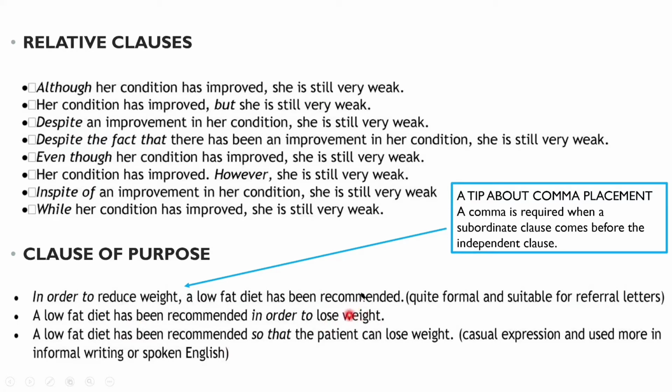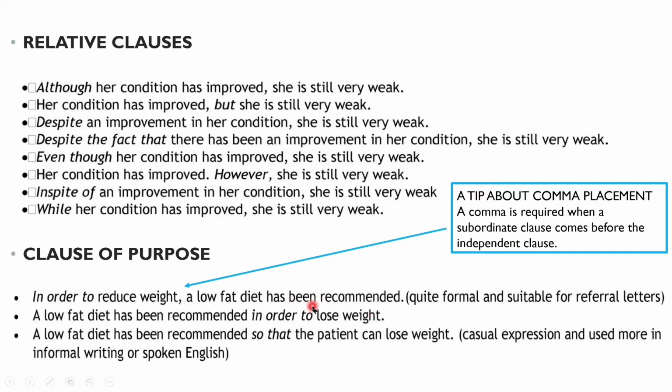These two sentences, take a very good look at these two because I'm going to tell you a little tip about the comma placement. A comma is required when a subordinate clause comes before the independent clause. Okay, so a comma is required when a subordinate clause comes before the independent clause.